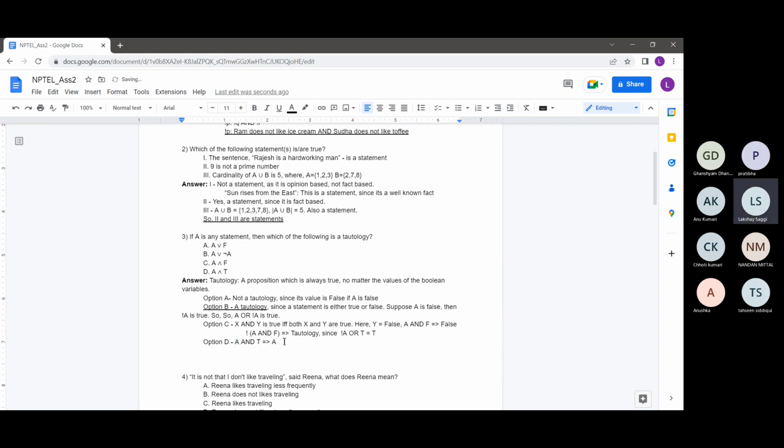So this will essentially be A only. The value of A and true will depend on the value of A. So if A is false, then A and true will return false. Hence, not a tautology. It's easy to see, right?